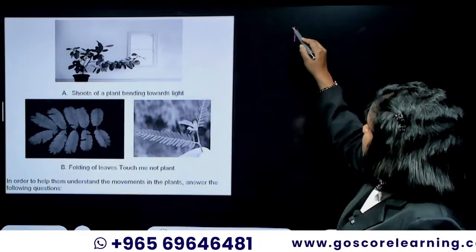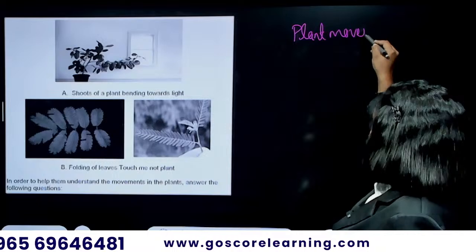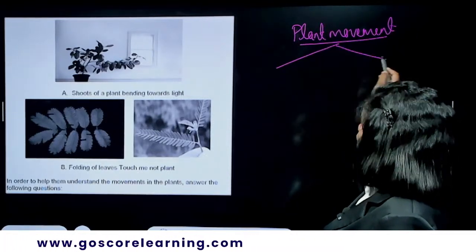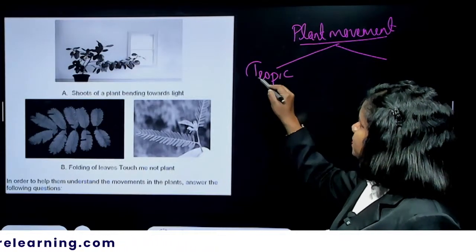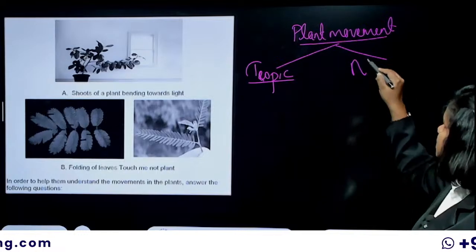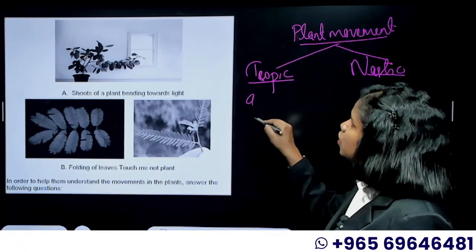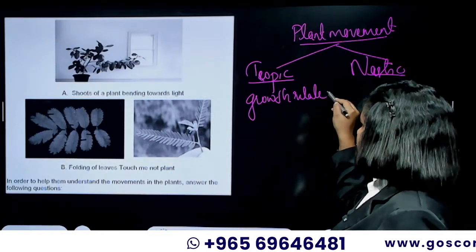So when we are studying the heading plant movement, there can be two types of movement. There are tropic movements and nastic movements. Tropic movements are the growth related movements.